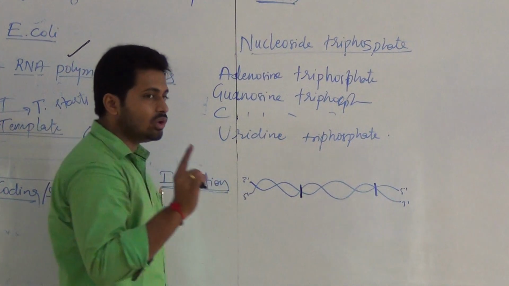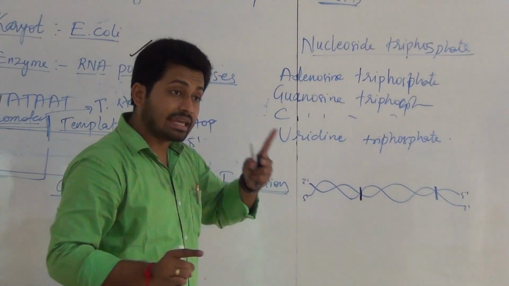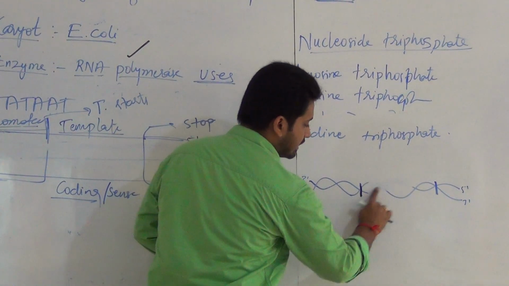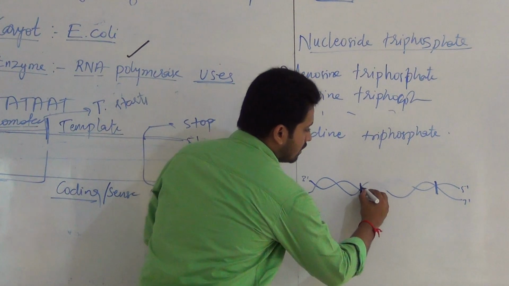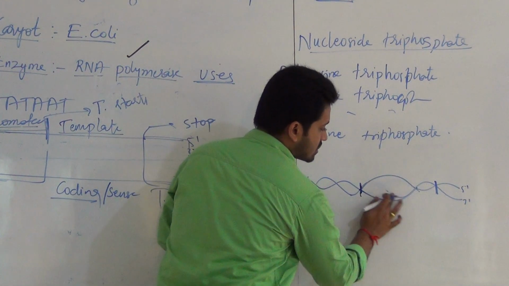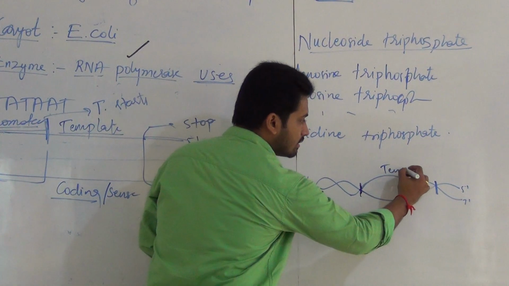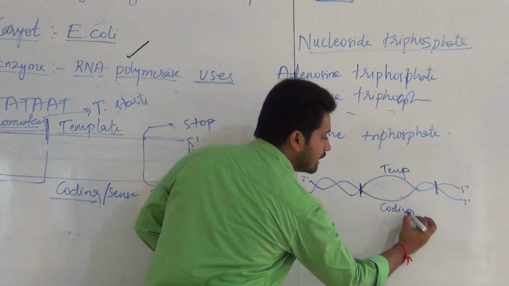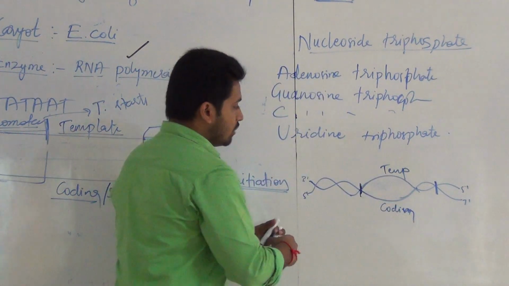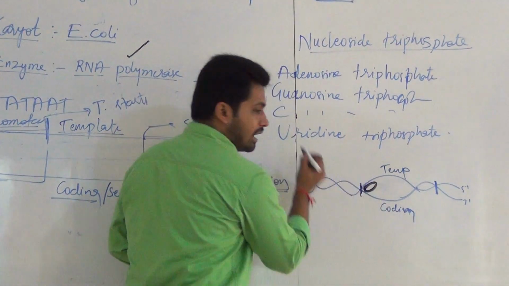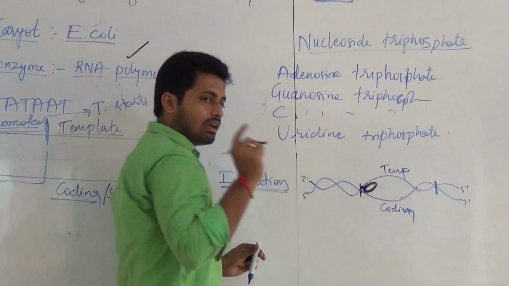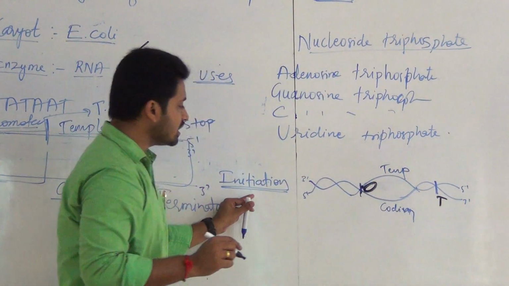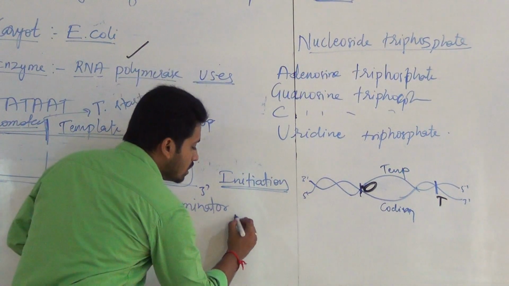I told you during transcription the two strands get separated, and one will be displaced like this. Now this will be like this structure. It is acting as the template, having polarity 3 to 5, and the other will act as coding. This is the actual DNA structure. Now which enzyme is joined here? RNA polymerase, at the promoter point. It is going to stop here because it is a terminator point. Now this is initiation. Coming to elongation.